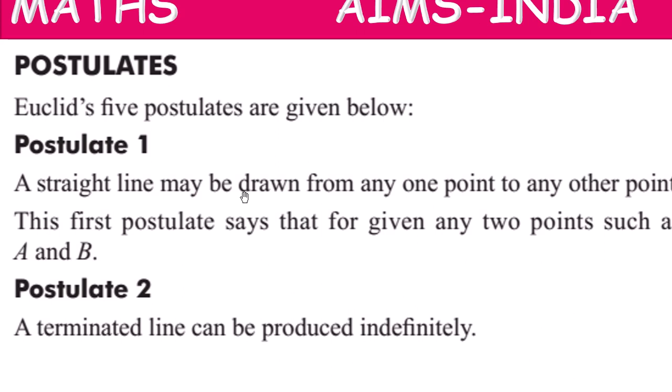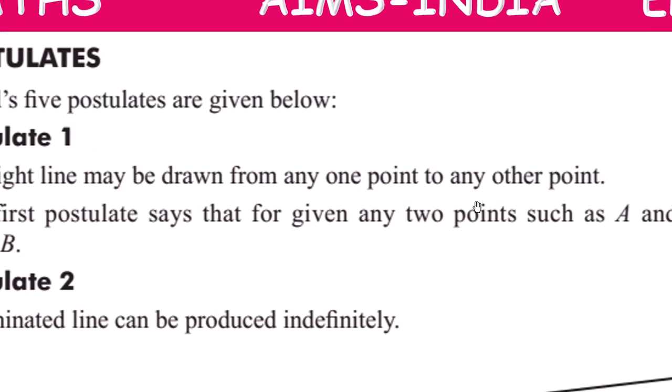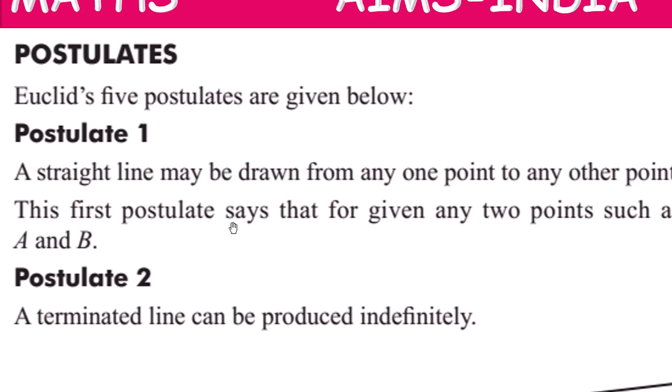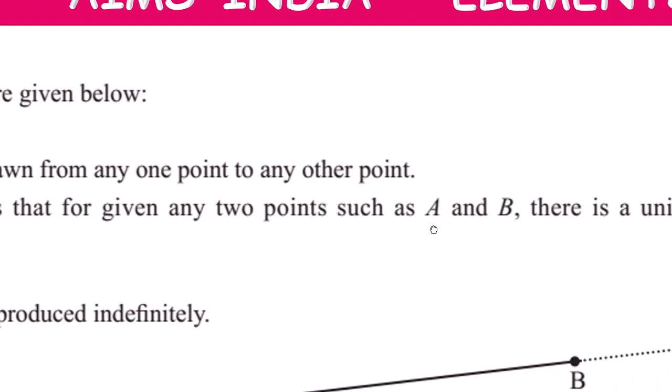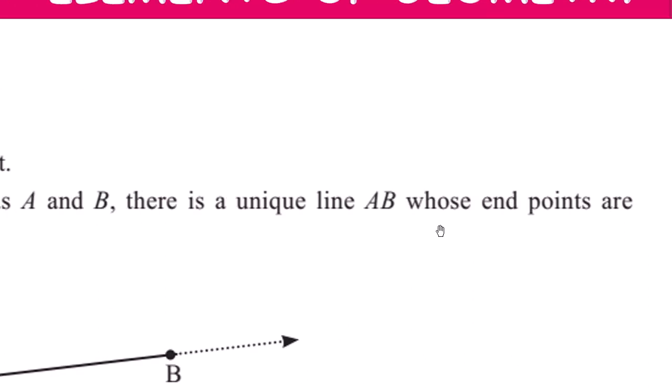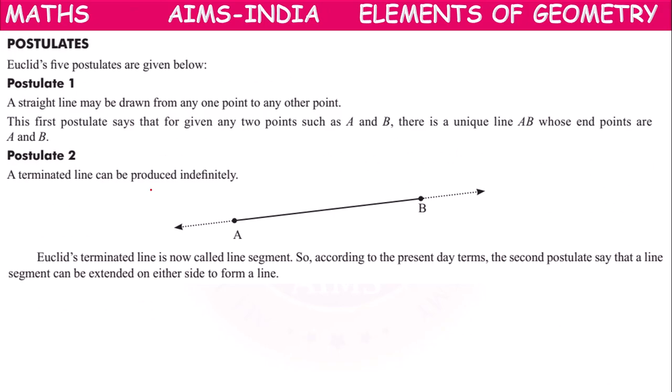In that, first postulate: a straight line may be drawn from any one point to any other point. The first postulate says that for any given 2 points such as A and B, there is a unique line AB whose endpoints are A and B. Means if we have a point A and a point B, joining A and B we can draw only one unique straight line whose endpoints are A and B.